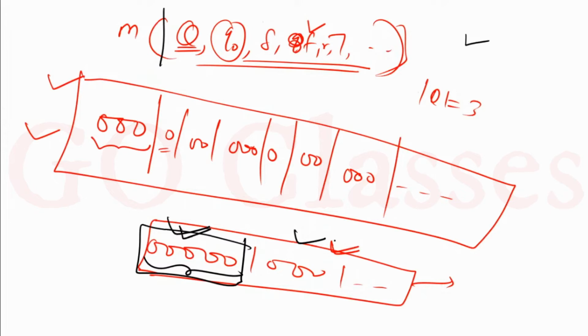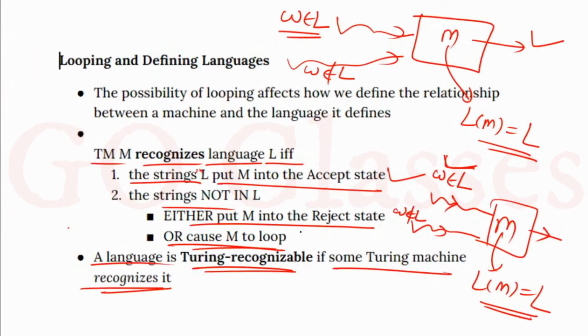Sabrina is asking, has greater than 15 states, is it undecidable? No, this is decidable, because whatever string you give me, for that string I can say yes or no. I will just look at the string, and if it has more than 15 zeros, then I will say yes. If it does not have more than 15 zeros, then I will say no. So I can always say yes or no. That's why this is decidable. Another viewer says they are confused in solving questions with options like RE or not RE. All these things we will discuss, don't worry.